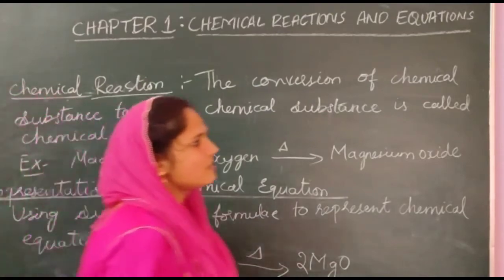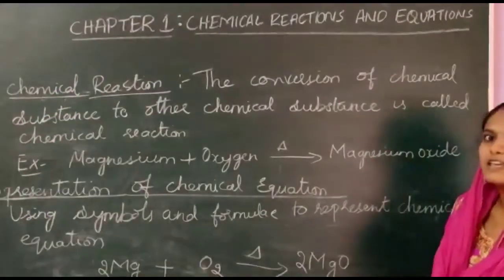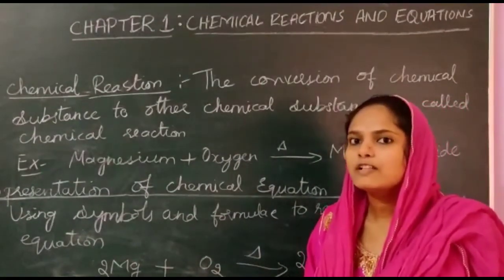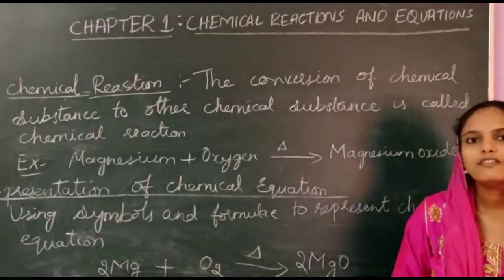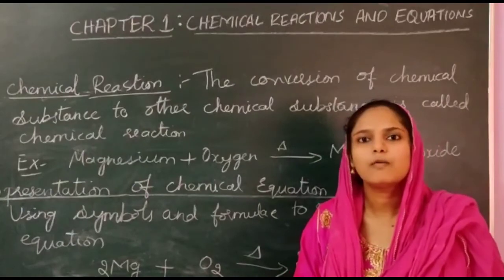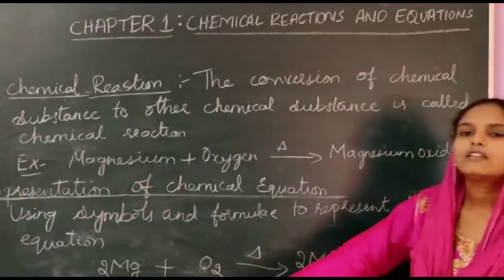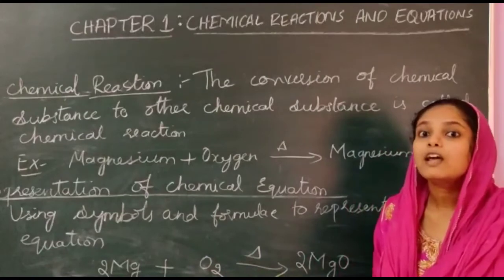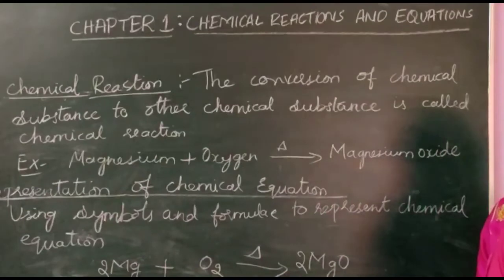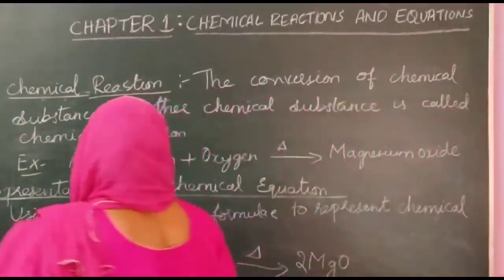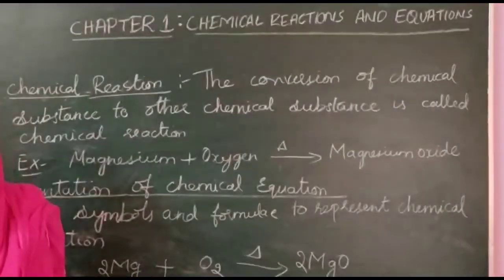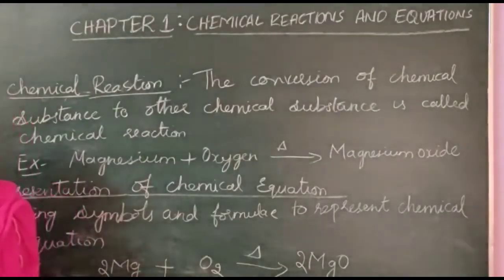The question arises, why do we have to balance the equation? This is due to the law of conservation of matter. The law of conservation of matter tells that matter can neither be created nor be destroyed but can be converted from one form to another. That is why the total mass remains the same. The left hand side mass must be equal to the right hand side mass. That is why we are balancing the equation. I will make a separate video on how to balance the equation in the next session.